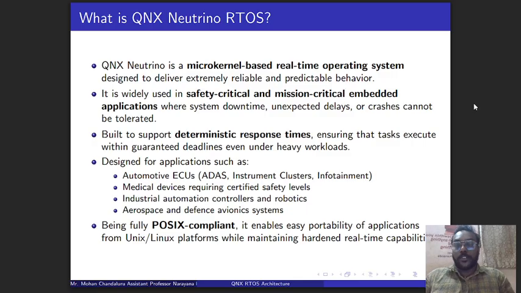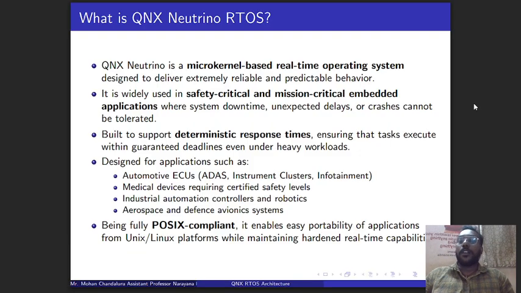So coming to the introduction to QNX Neutrino RTOS. First, the RTOS is a real-time operating system. Why real-time operating system? We all know that the operating system is the one which is going to act as a bridge between the user as well as the computer hardware. So whatever the hardware related things, whatever the user is going to interact with the system or machine, without an operating system nothing will be done. So the operating system plays a crucial role in any embedded system application.